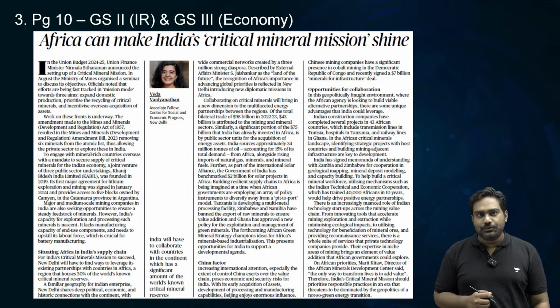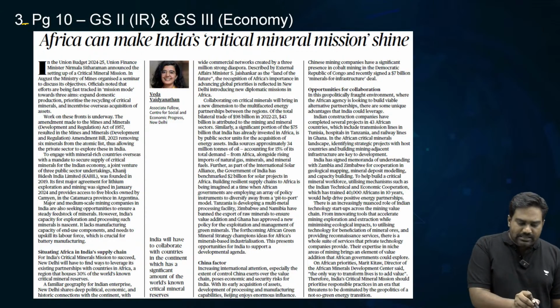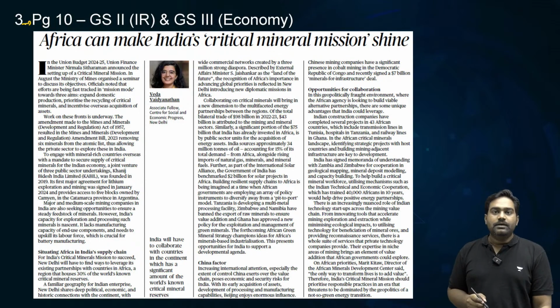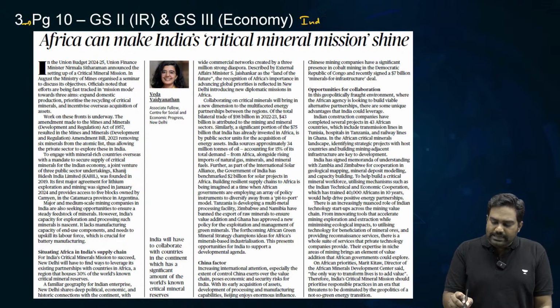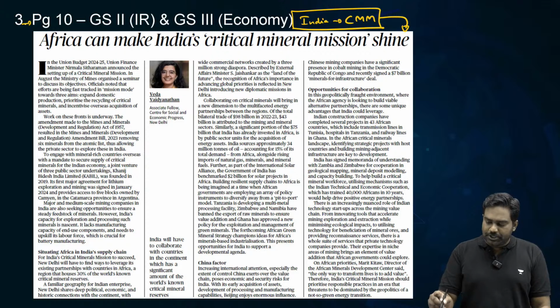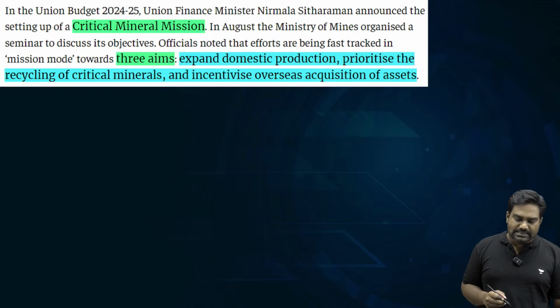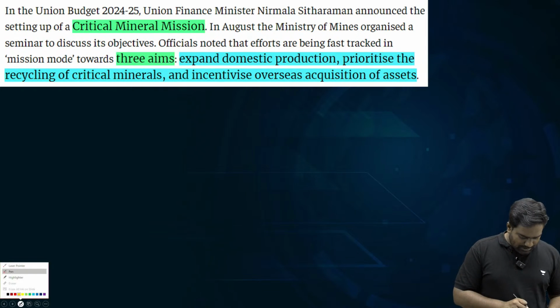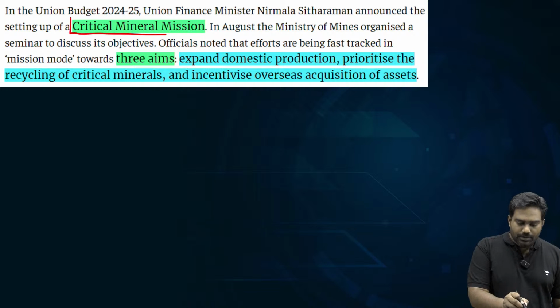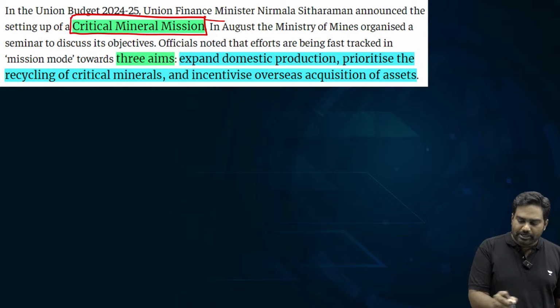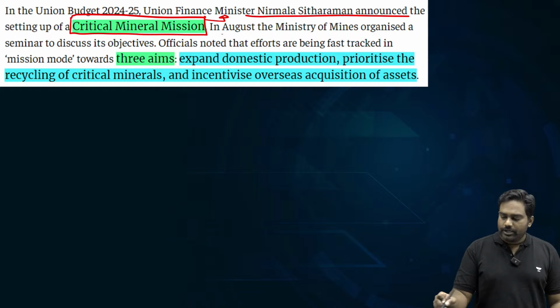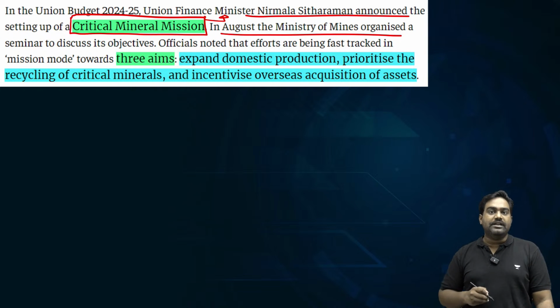Now let's look at another important column from page number 10 that talks about India's critical mineral mission. In this year's budget, Finance Minister Nirmala Sitharaman has announced a critical mineral mission to secure the supply of critical minerals in order to ensure mineral security to the Indian economy.